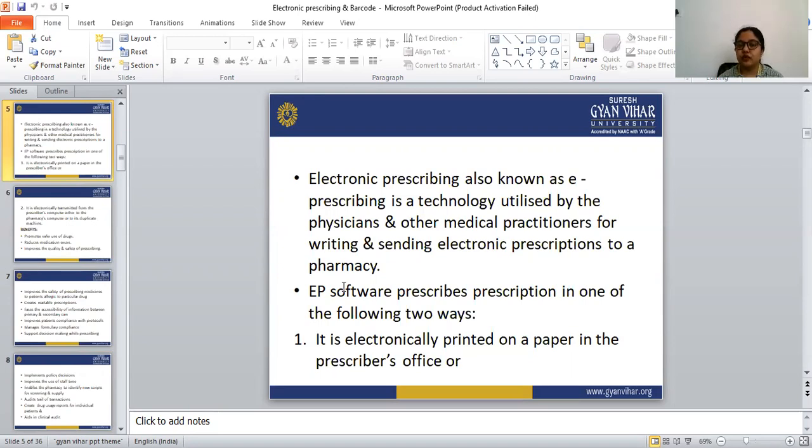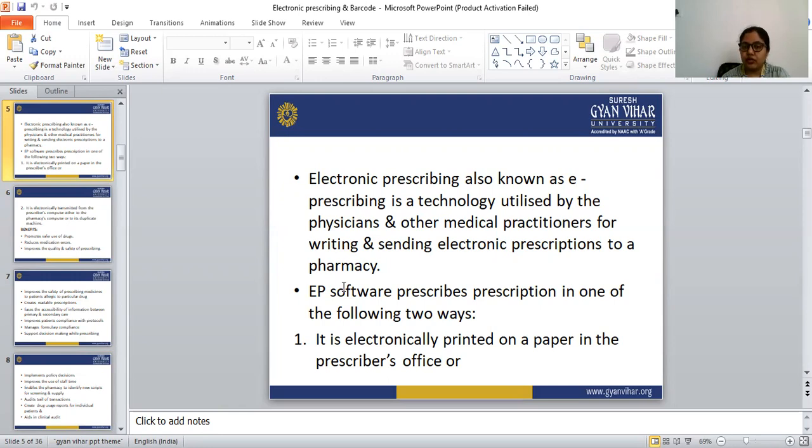So what is the definition of e-prescribing? E-prescribing is a technology utilized by physicians or other medical practitioners for writing and sending the electronic prescription to a pharmacy.